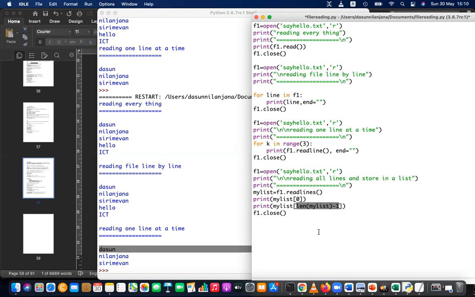What is that? Fourth item. Oh, 0, 1, 2, 3, 4. It's ICT, you know. It's the last one. So this is how you refer to the last item. The length is 1, 2, 3, 4, 5. Length is 5. 5 minus 1 means this index, the last item. That is 4, because this is 0, 1, 2, 3, 4. When you count, it's 1, 2, 3, 4, 5. But when you index, it's 0, 1, 2, 3, 4.